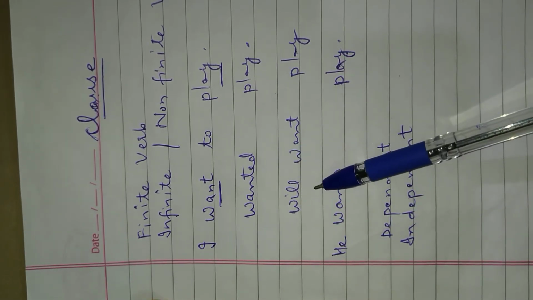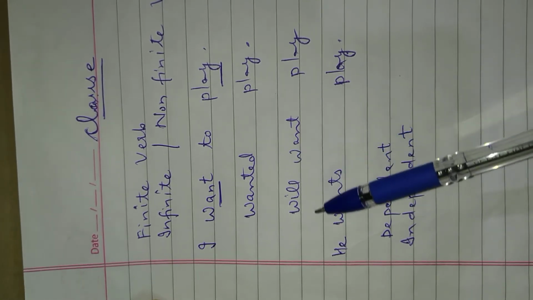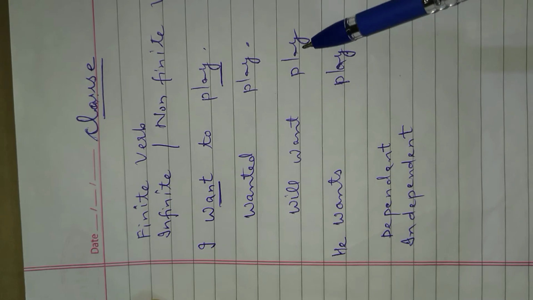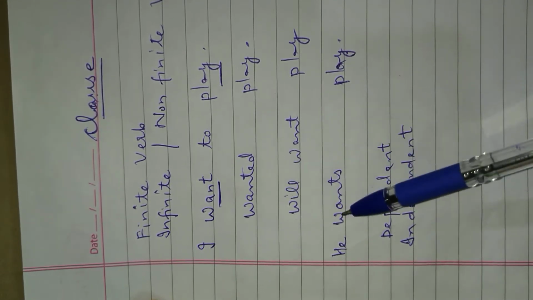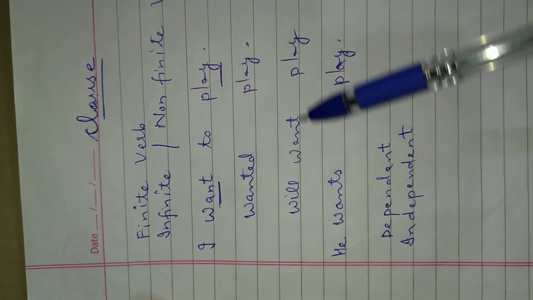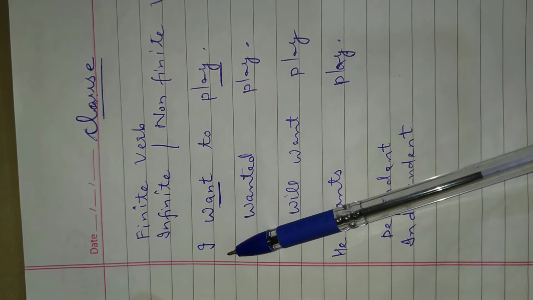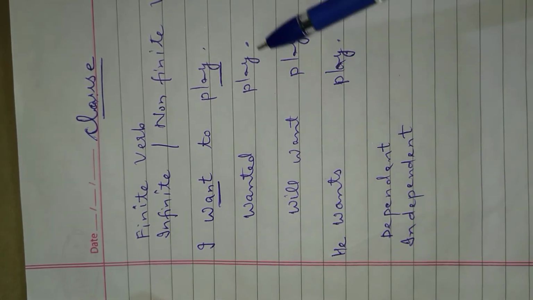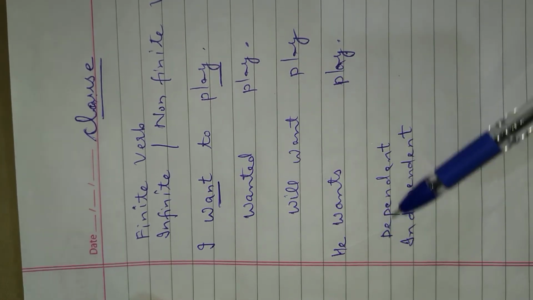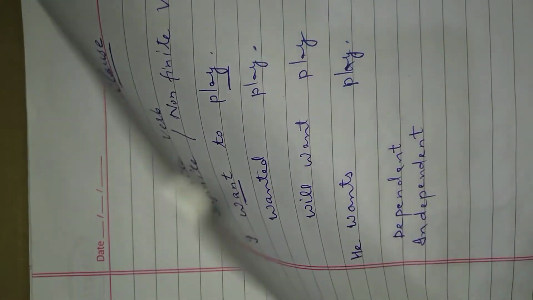Now if I say you should change it into future tense, your answer will be I will want to play. So for this, will want, this want has again changed, but play is same. One more change. Suppose I say change I to he and convert the sentence. Your answer in present tense will be he wants to play. So what did we notice by this? There were two verbs in this sentence.